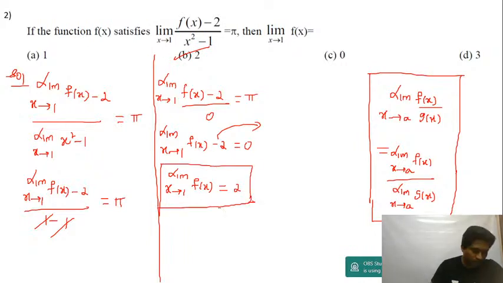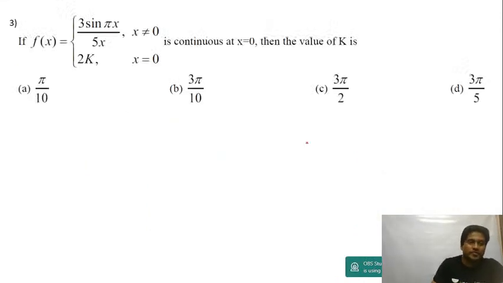Hope this is all simple, guys. Very simple. Just cross multiply, it will be 0. Minus 2 you shift on the right side, it will be plus 2. Alright, let's move to the next question.